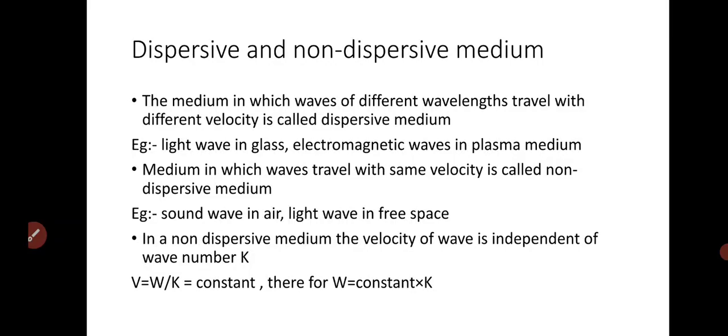In a non-dispersive medium, the velocity of the wave is independent of the wave number k. V equal to omega divided by k equal to a constant. Therefore, omega equal to constant times k. It is only for a non-dispersive medium. But for a dispersive medium, V equal to omega divided by k may not be a constant because there may be some non-linear relation.